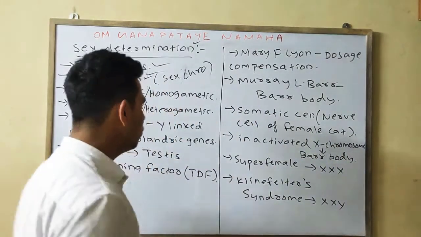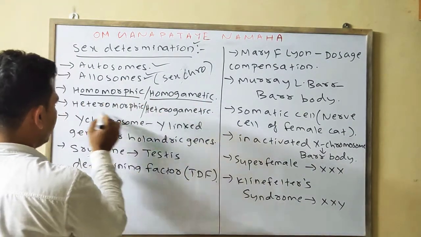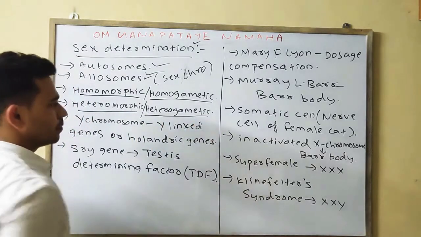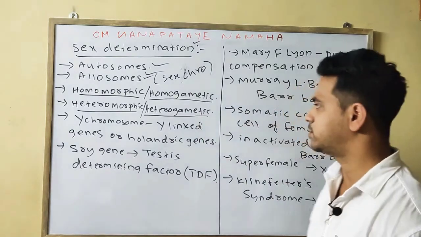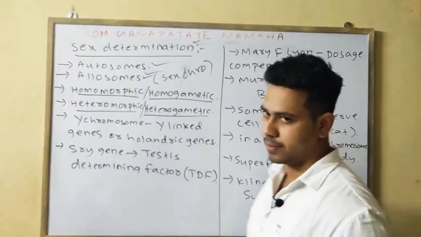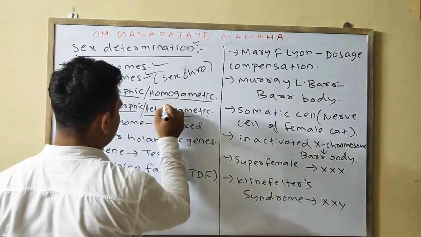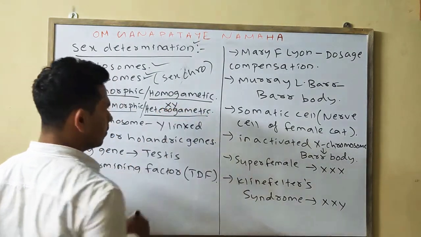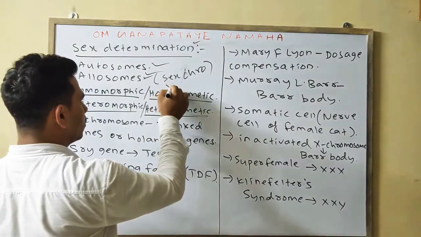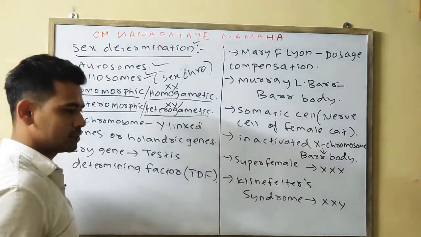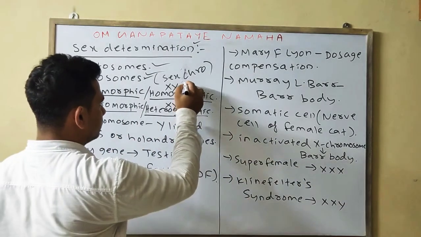Next, 2 terms are there: homomorphic or homogametic, and heteromorphic or heterogametic. If one type of gamete is present, it is homogametic. If two different types of gametes are present, it is heterogametic. In humans, the male is heterogametic, that is why it is XY. Similarly, the female is homogametic, as it consists of X, a single type of gamete.